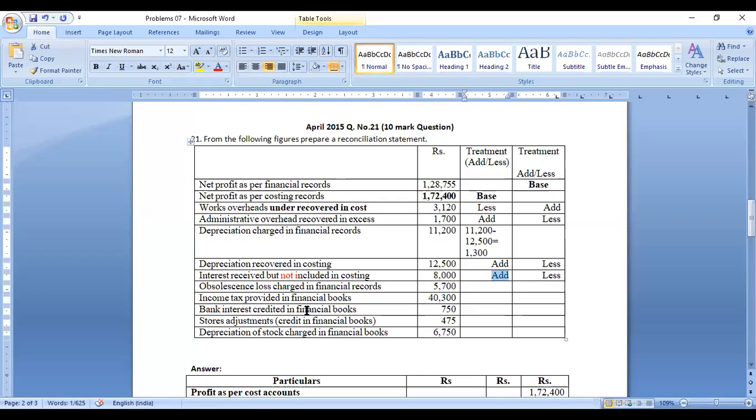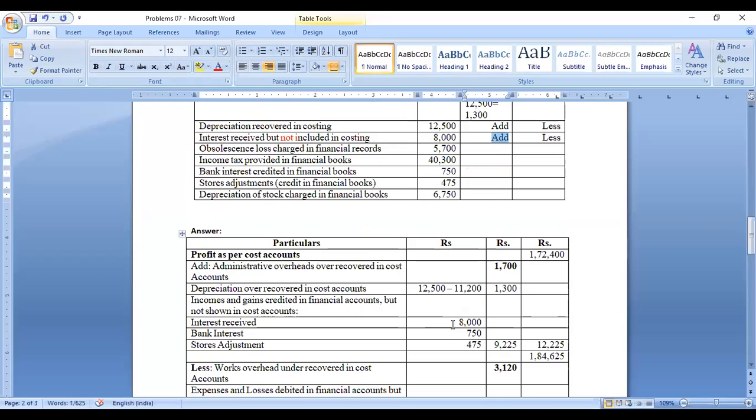Okay, right. Next one is, so this 8,000 is added here. I put it here. Interest received appearing only in the financial account. So that's why I added here. Okay, next,